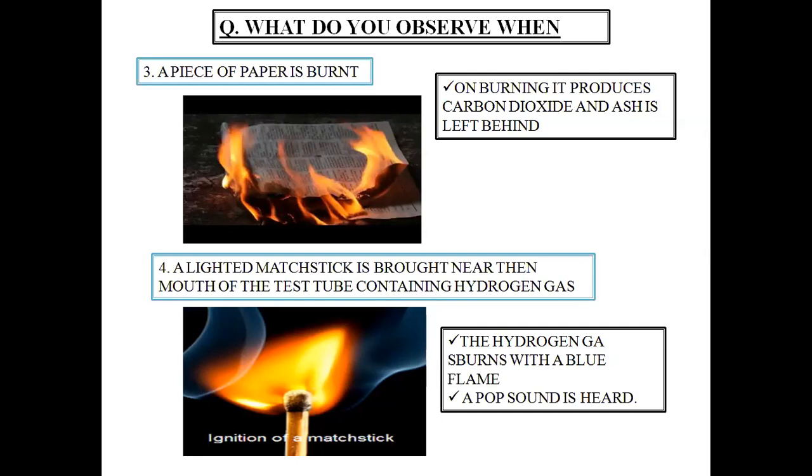When a piece of paper burns, as you can see in the picture, slowly but steadily the piece of paper is turning into ashes, and carbon dioxide is also liberated in the process along with evolution of heat and light energy. So when a piece of paper is burnt, it produces carbon dioxide and ash is left behind after this process occurs.